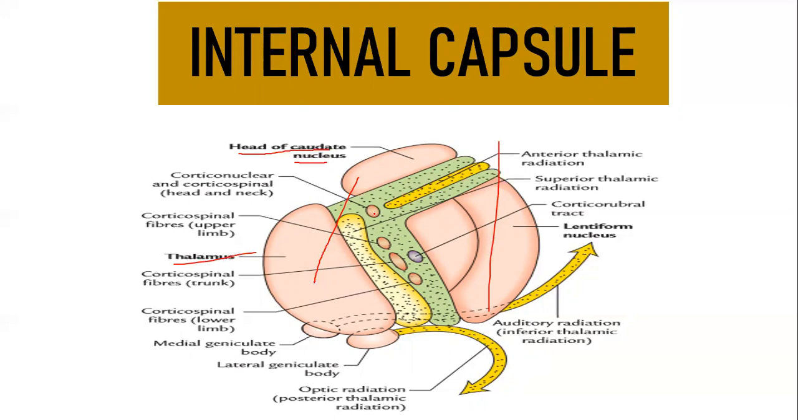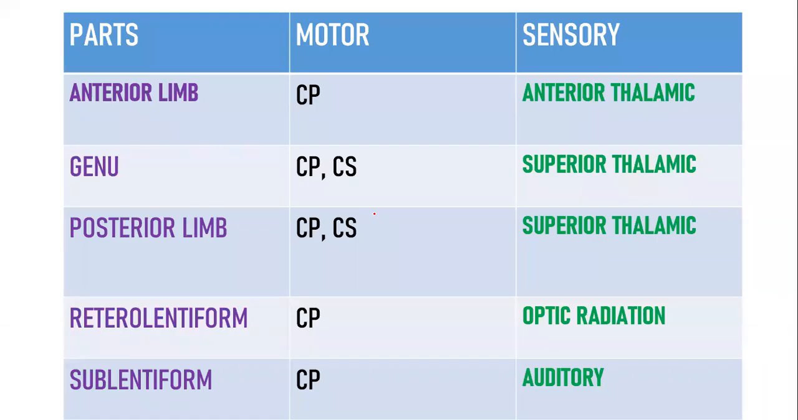So you should know what the fibers present are. For which this table is very important. If you take the anterior limb, we have only 3 types of fibers that we are going to come across in the internal capsule: CP, CS, CN. Remember like this.